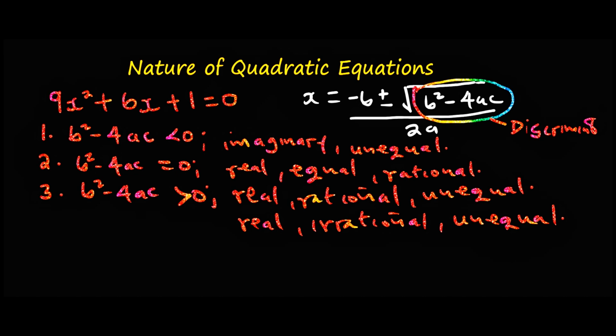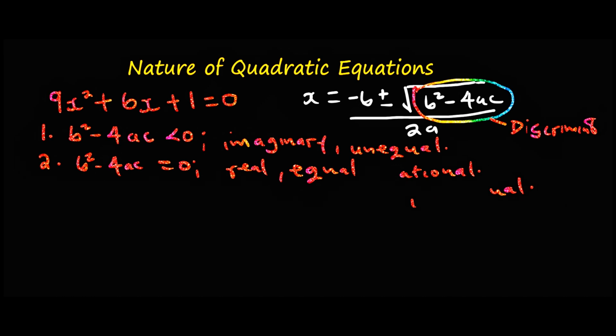So when you have solved for the discriminant from the quadratic equation, you describe that particular quadratic equation with regard to whether that discriminant is less than, equal to, or greater than 0.